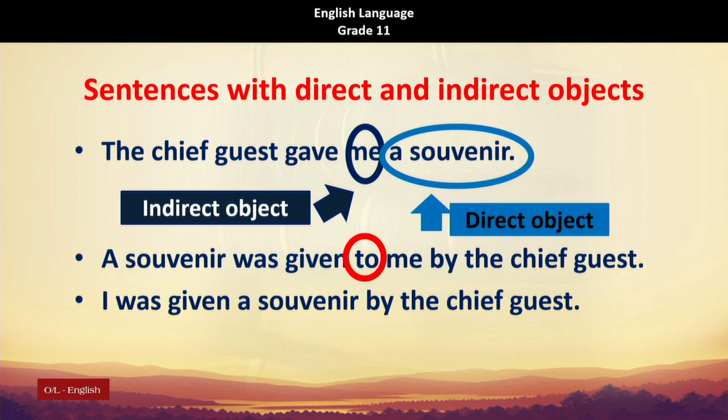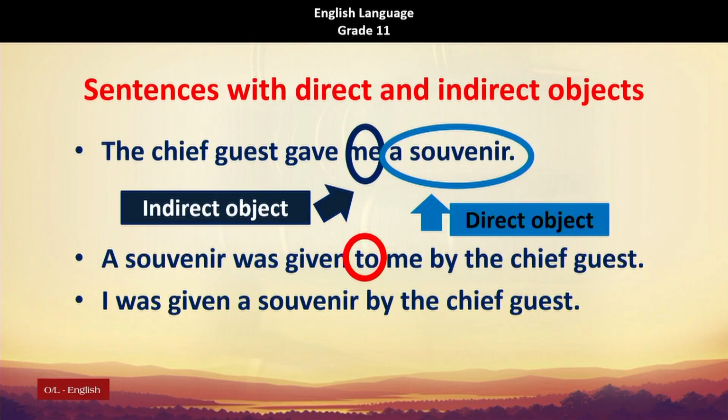Right. The next one, indirect object. Me is the indirect object. So, we take it as I, the subject of the passive voice sentence, and it also will be read by Nirmala. I was given a souvenir by the chief guest.